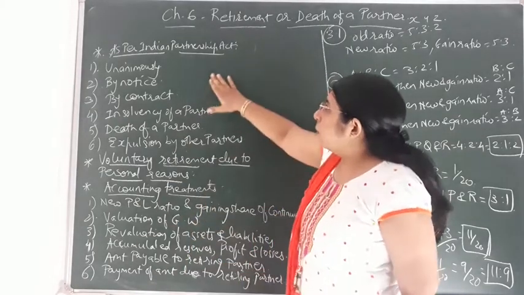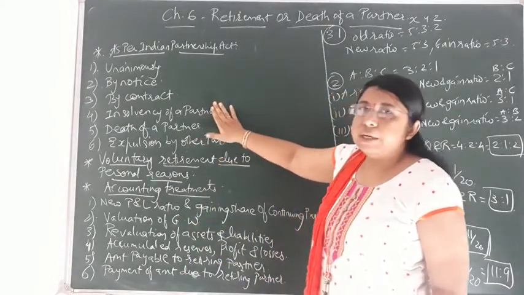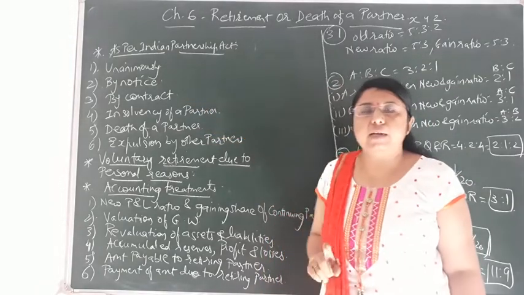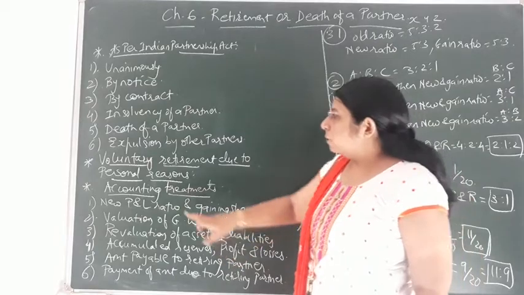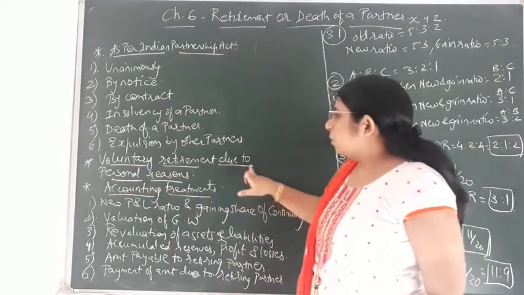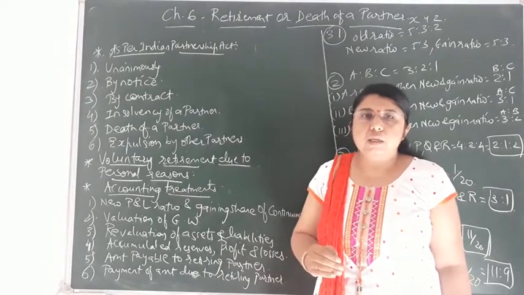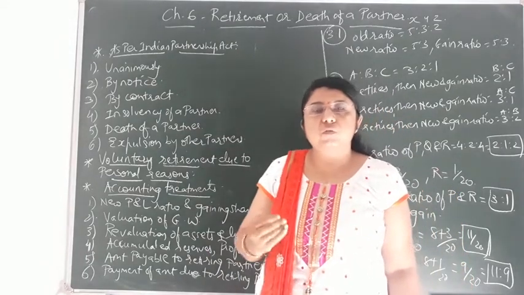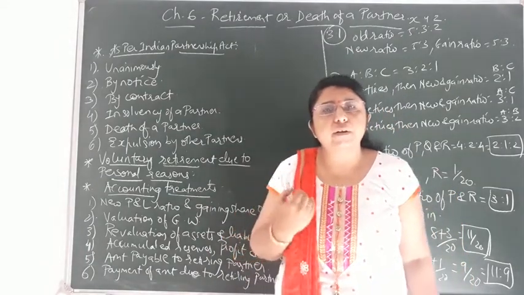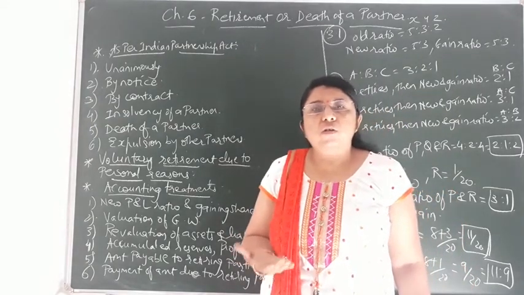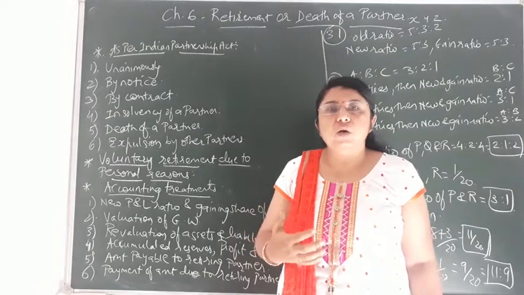So these are the points according to which the retirement of a partner takes place as per the Indian Partnership Act 1932. Now the next point, that is voluntary retirement due to personal reasons. Suppose partner Z, out of the 3 partners, wants voluntary retirement. Suppose his age has increased, or he does not want that much burden or excess work.